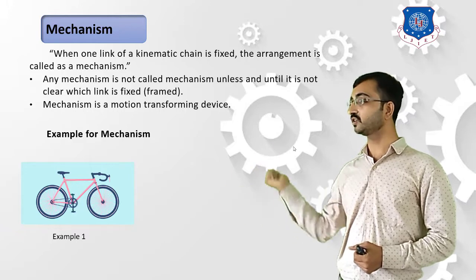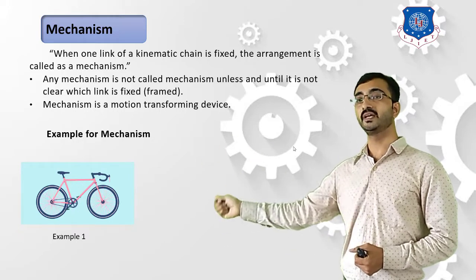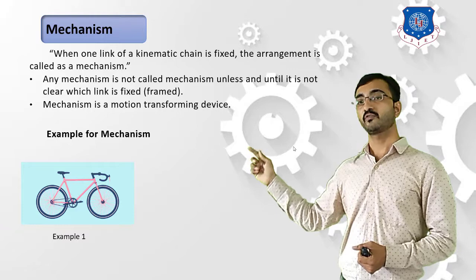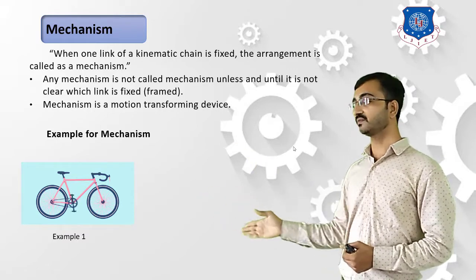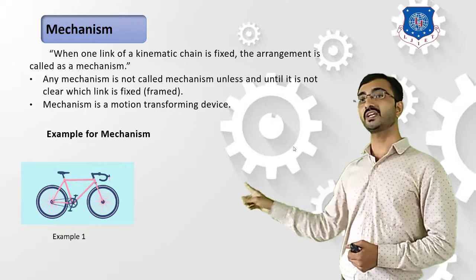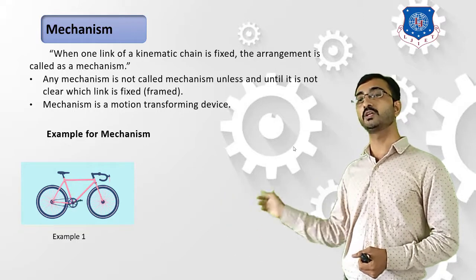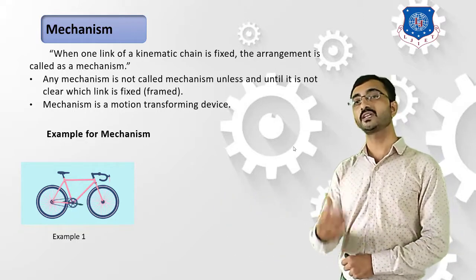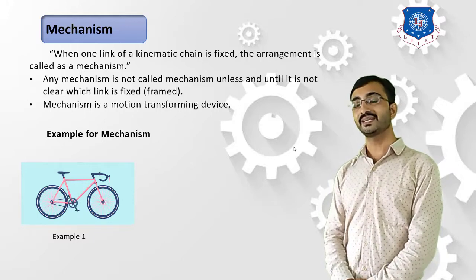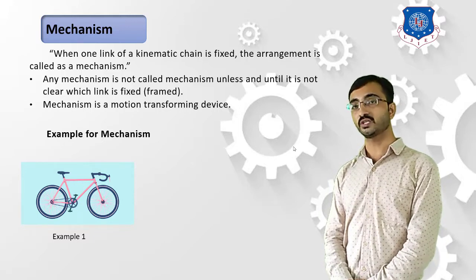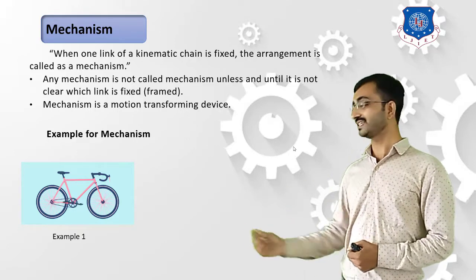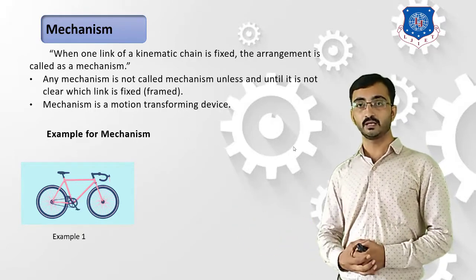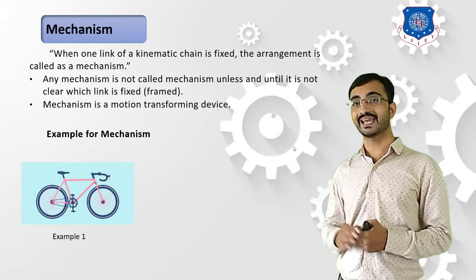Now as you are giving rotary motion to your link number 1, it is transferring motion from this rotating element to your chain element, and due to rotation of this chain element, your wheel is also able to rotate. Over here you are giving one type of motion, that is your mechanical input rotary motion, and you are able to get again the output as a motion, that is your linear motion of your vehicle. This one is the best example of mechanism.